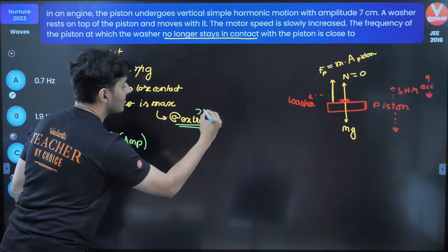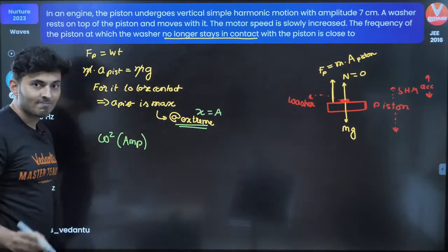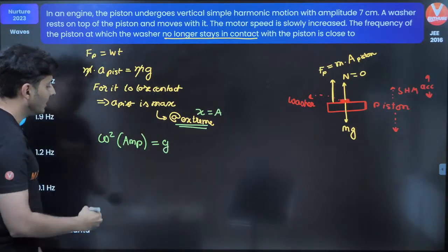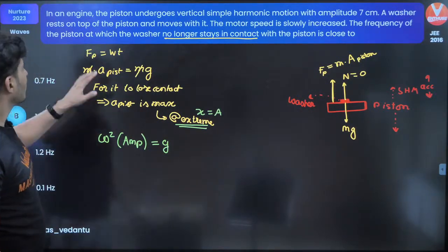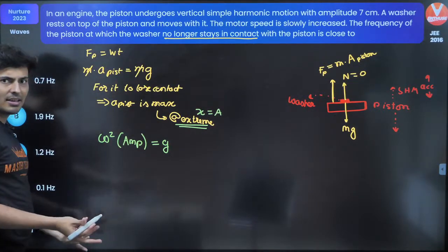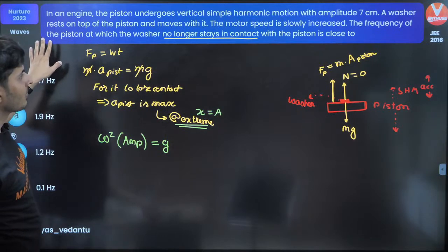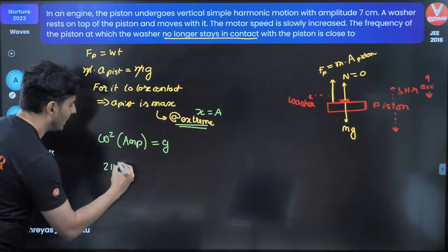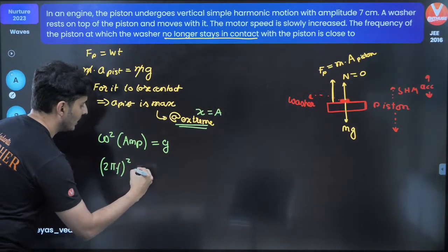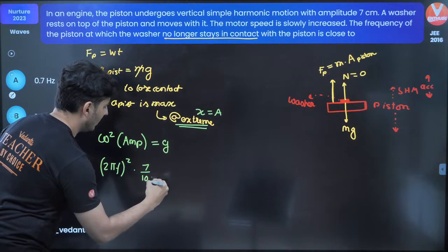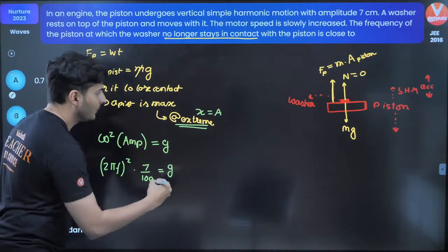Because extreme means x is equal to A. Now this is equal to g. Now just substitute all the values. Amplitude is 7, g is obviously 10, and the question asks for frequency. So omega is 2 pi f, so (2 pi f) whole square into amplitude, that's 7 centimeters, so 7 by 100 meters, is equal to g.